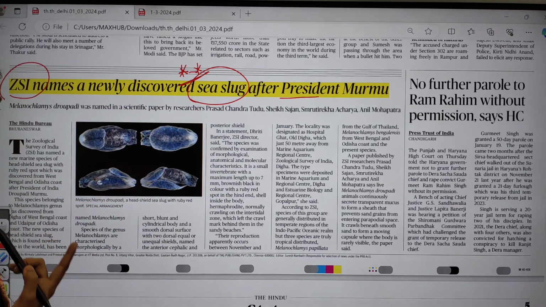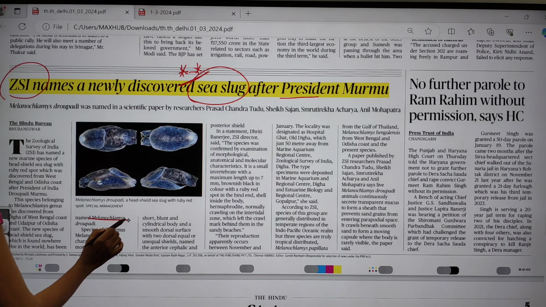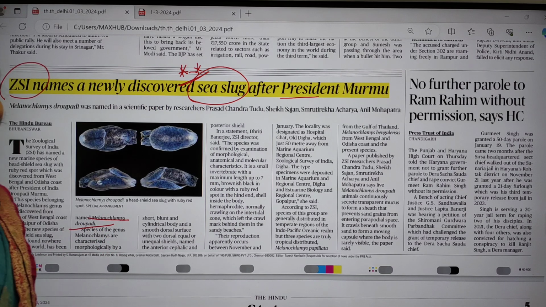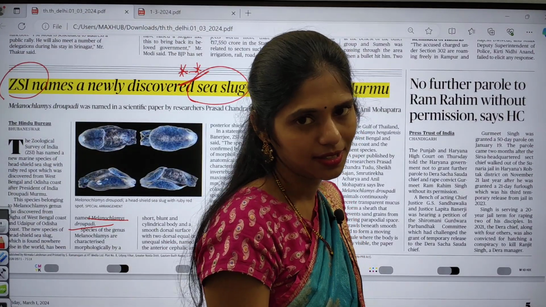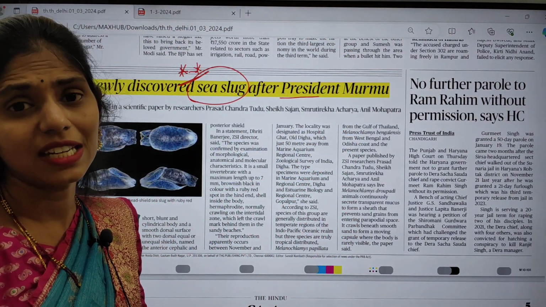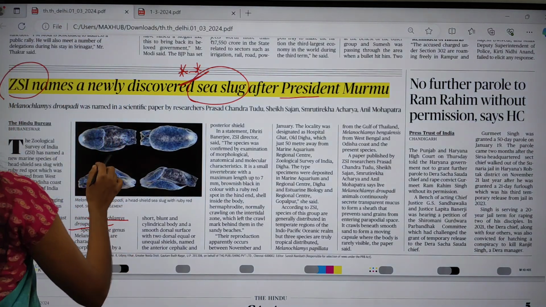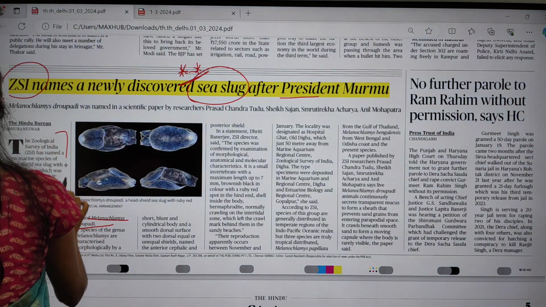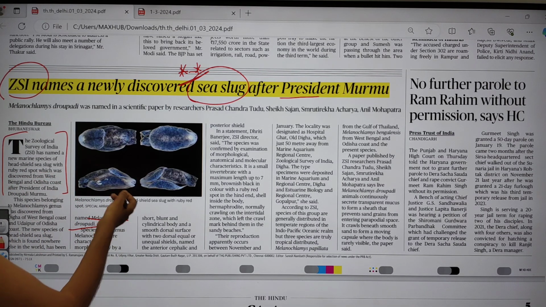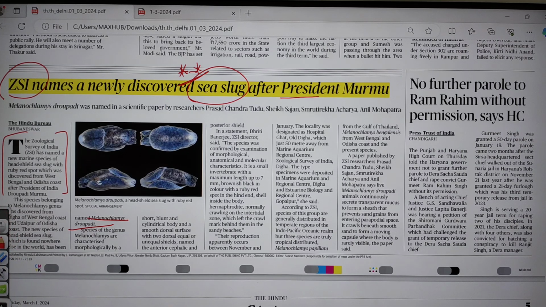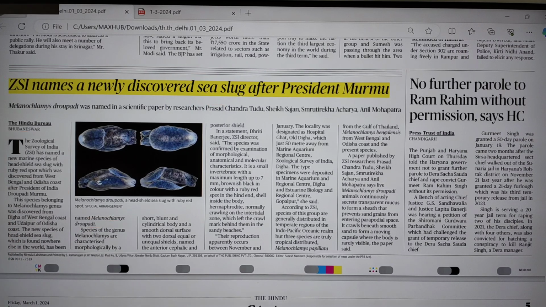Okay, we are going to see this topic, and actually the name given here is Melanoclimus Draupadi. So you can get a question like, recently Melanoclimus Draupadi is in the news, so what is it and where has it been identified? It has been identified especially on the West Bengal and Odisha coast, and it belongs to the sea slugs. Okay, so this is that sea slug. So now let us see this topic in detail.